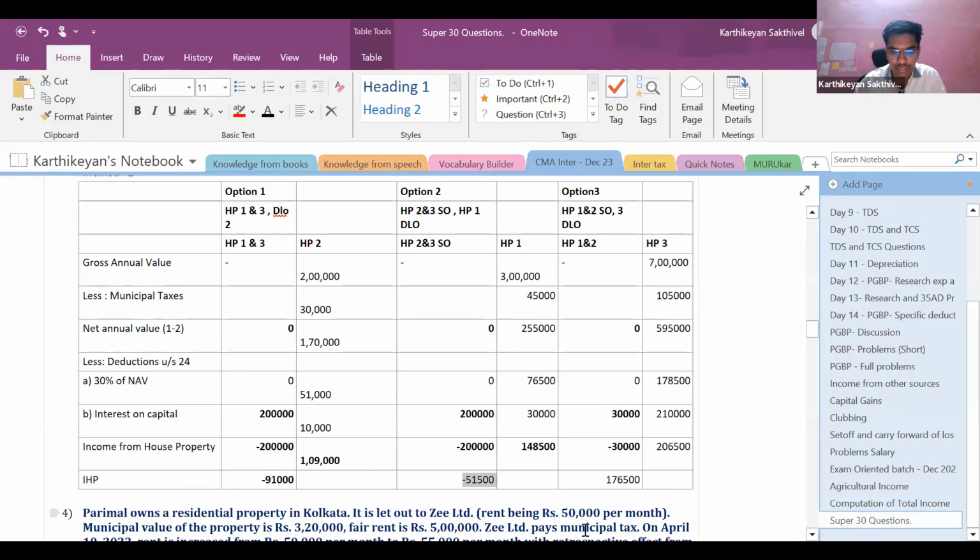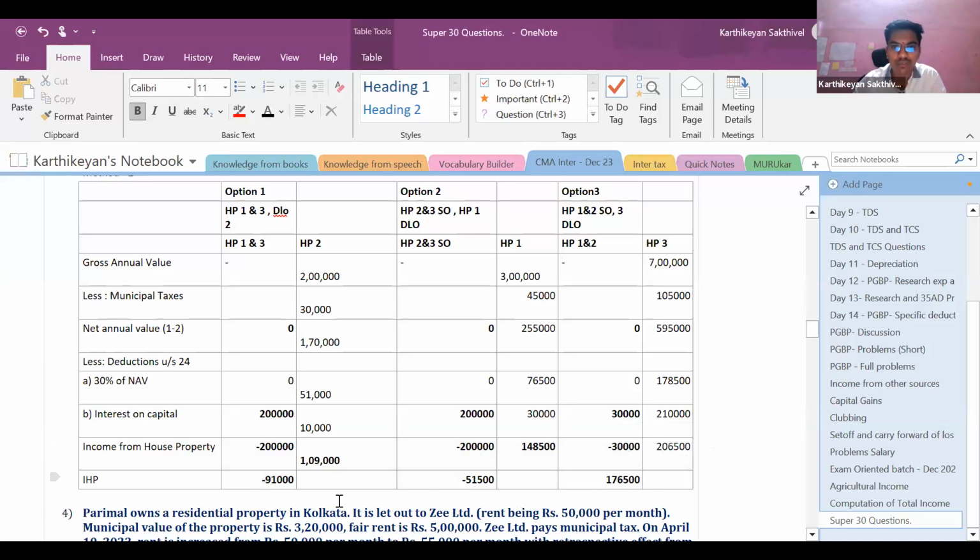Now let us compute the total by adding this plus this. 1,09,000 minus 2 lakhs, the loss is 91,000. 2 lakhs minus 2 lakhs of loss and 1,48,500 is 51,500. 3 lakhs 30,000 and 2,06,500. Total is 176,500.